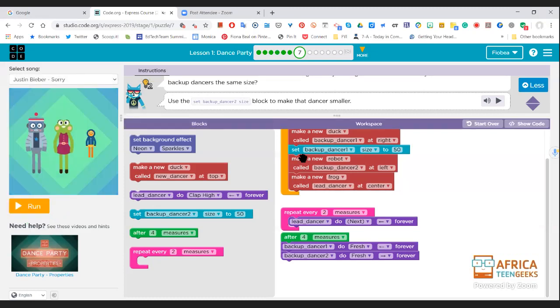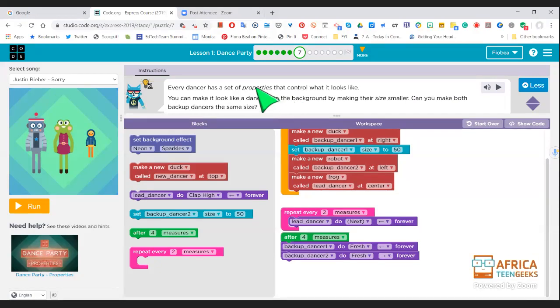Okay, so now what have we got to do? Every dancer has got a set of properties that control what it looks like. Properties is our new word for today. So you can make it look like a dancer is in the background by making the size smaller, like duck.